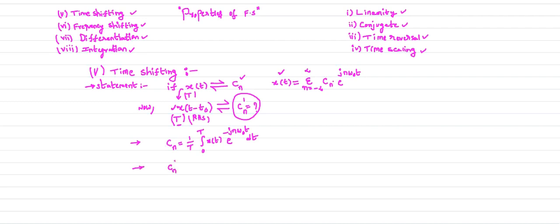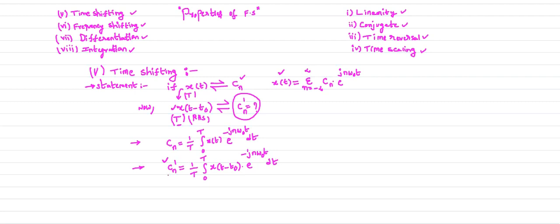For Cn dash also I have to consider the same time period, because the time period won't change when you perform the shifting operation. So Cn dash is 1 by T integral 0 to T of x of t minus t naught into e power minus j n omega naught t dt.